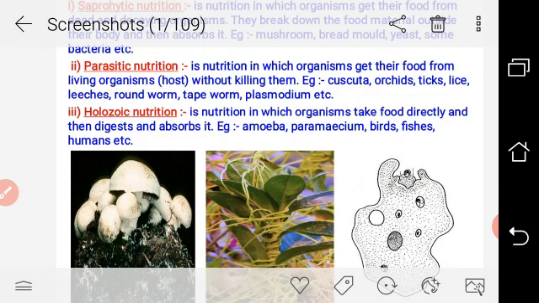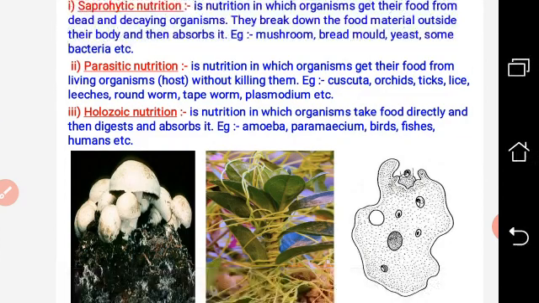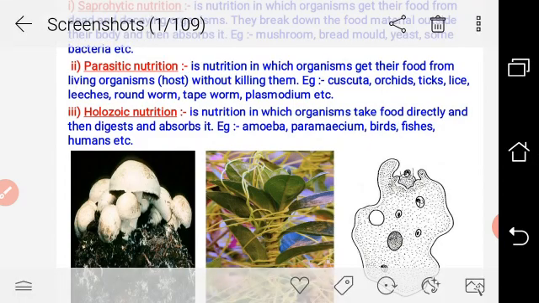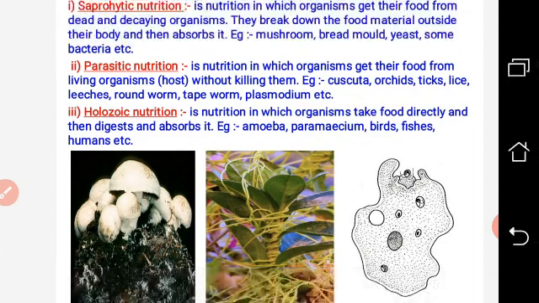After absorption, the nutrients are mixed with the blood and go towards the various cells wherever the food is required, that is called assimilation. And the useless part of our food is stored in the rectum and finally ejected out, that is called egestion. So the complete procedure of holozoic nutrition contains 5 steps: ingestion, digestion, absorption, assimilation, and finally egestion.